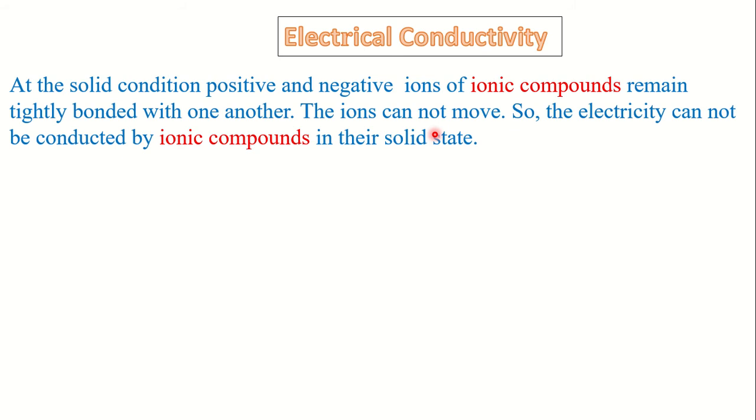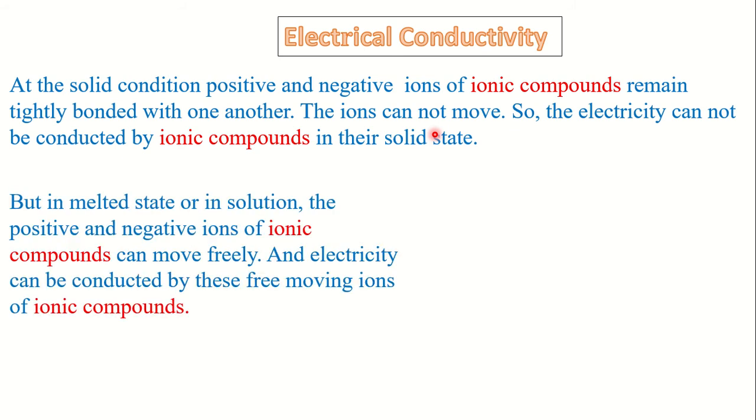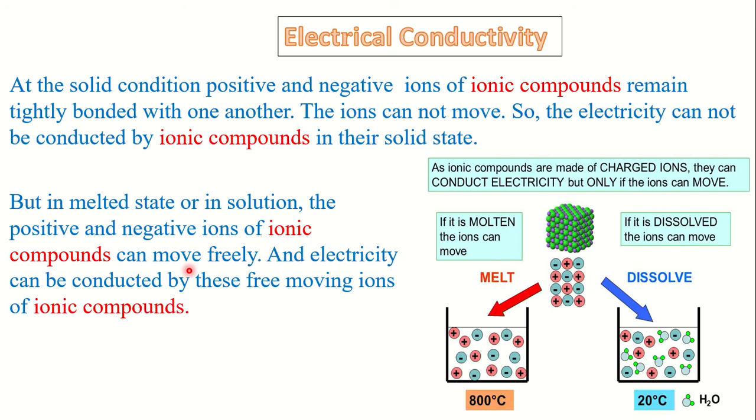So electricity cannot be conducted in the solid condition of ionic compounds. But in melted state or in solution, the positive and negative ions of ionic compounds can move freely and electricity can be conducted by these free moving ions.